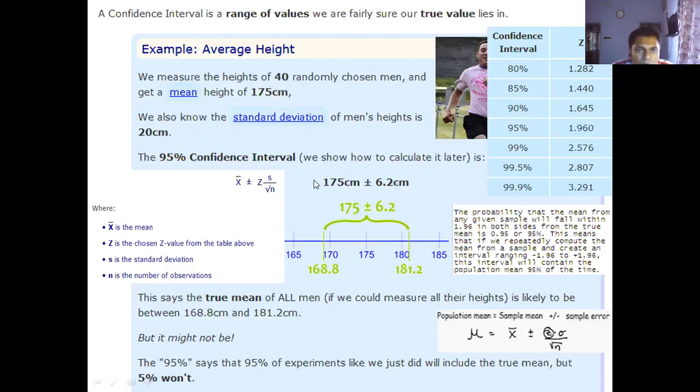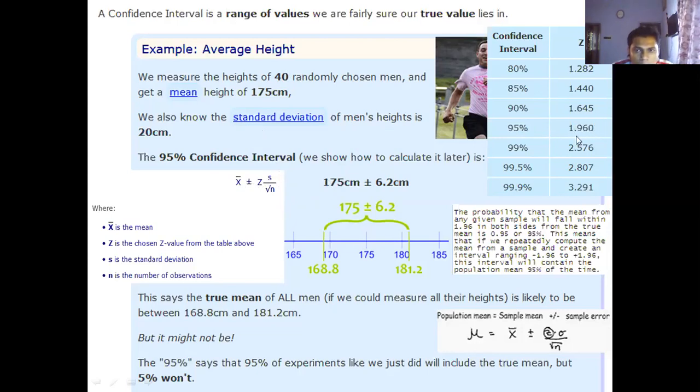Because if you use this formula, x bar plus or minus z into s by root n, where s is the standard deviation, given as 20, n is the sample size, which is 40, and z for a 95% confidence interval is 1.96.